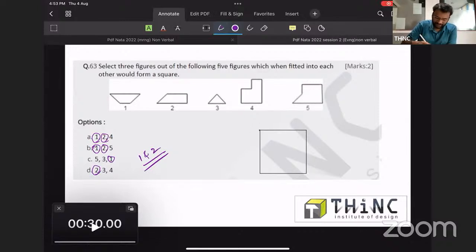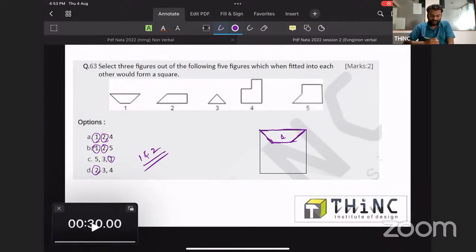So 1, I will place over here in this manner. I just place 1 on any of the sides. You can place it on any side as you prefer. I just placed it at the top side. Now 2, 3, 4.